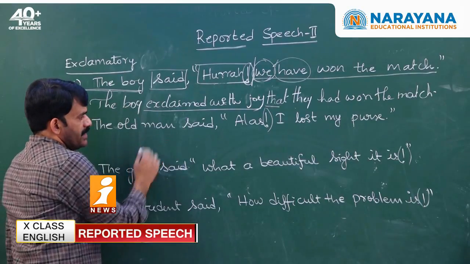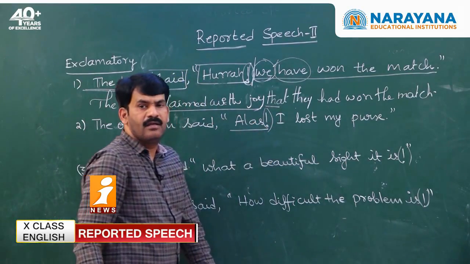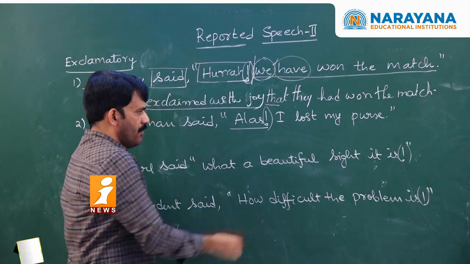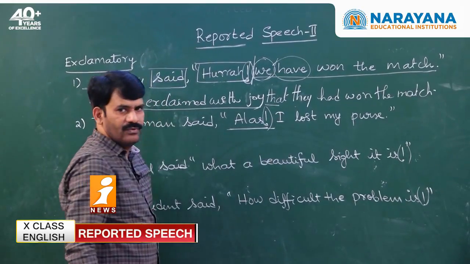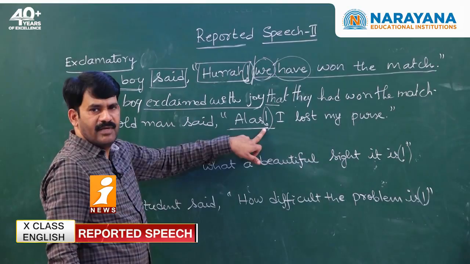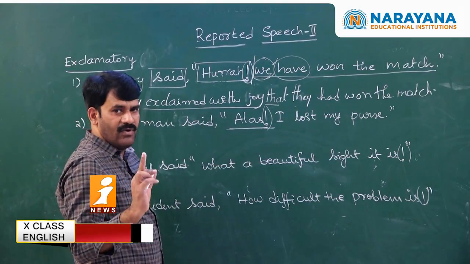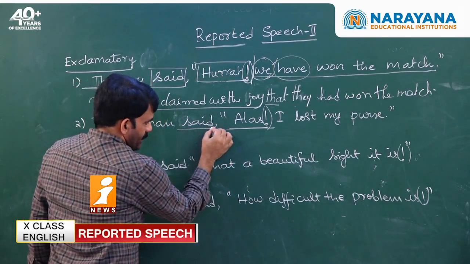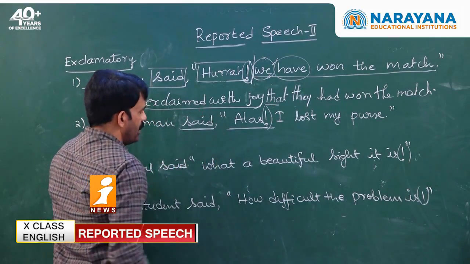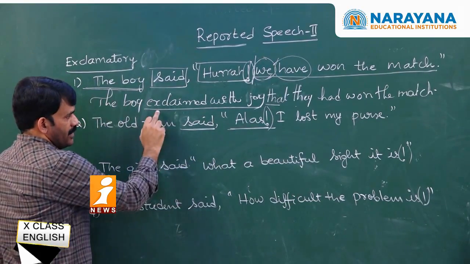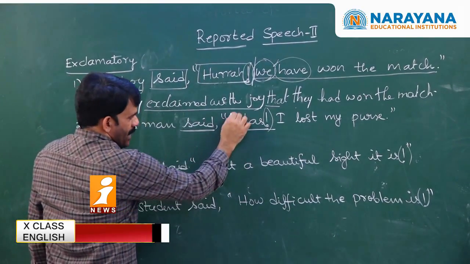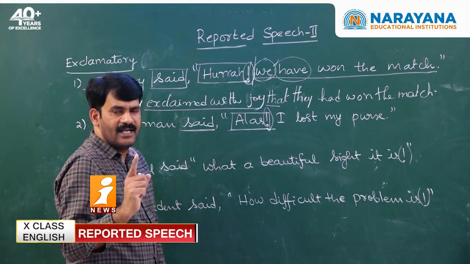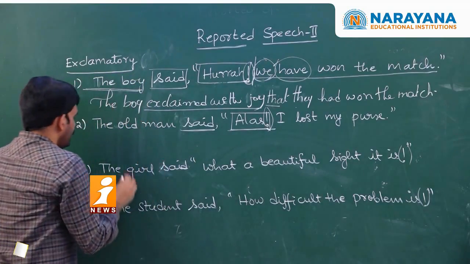Second sentence. The old man said, "Alas, I lost my purse!" What is the modal of the sentence? The modal of the sentence is exclamatory. How do you know? Because "alas" is used. At the same time, we find an exclamatory mark here. So once you confirm that it is an exclamatory sentence, start changing the reporting verb. The reporting verb has to be changed: exclaimed with joy, exclaimed with sorrow. Alas generally expresses sorrow. Hence I take the word sorrow with exclaimed.